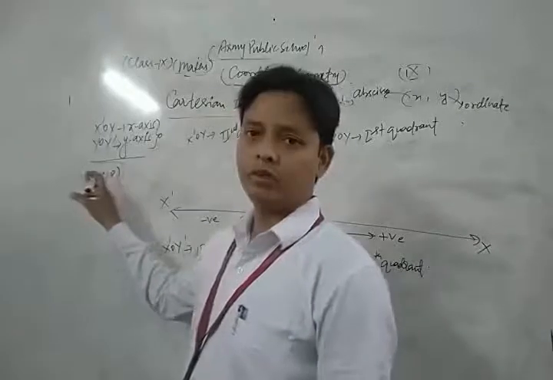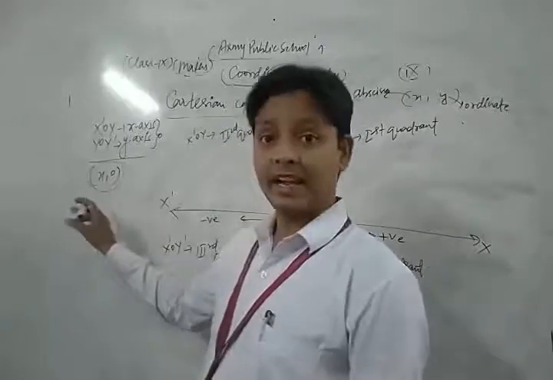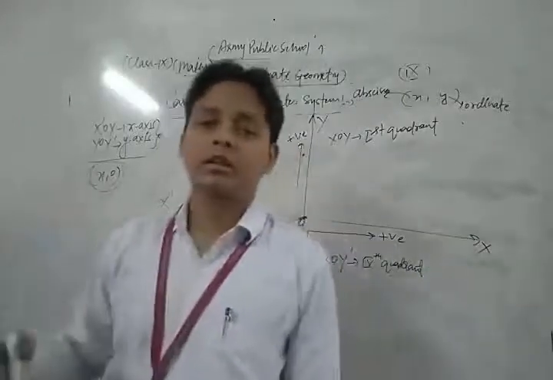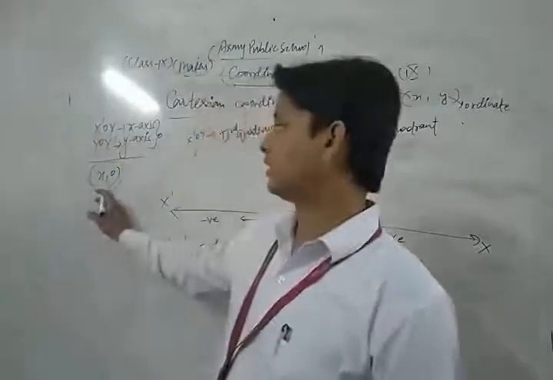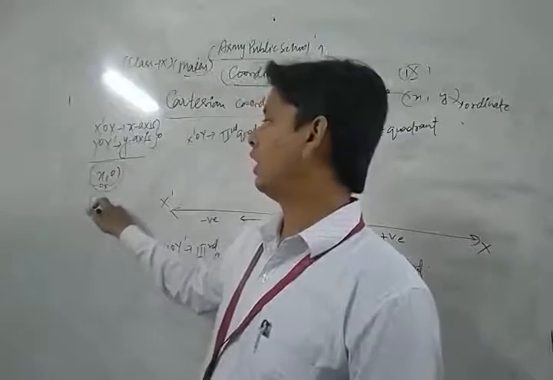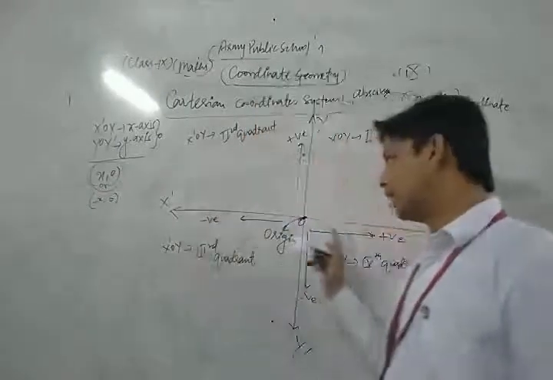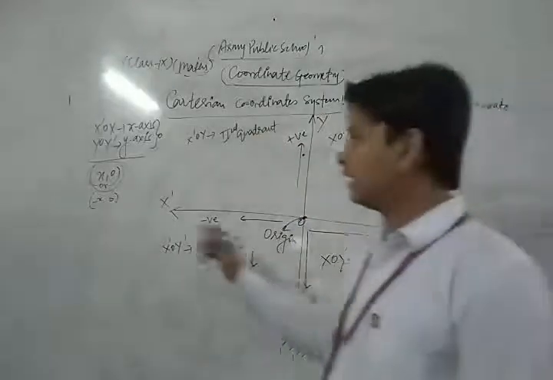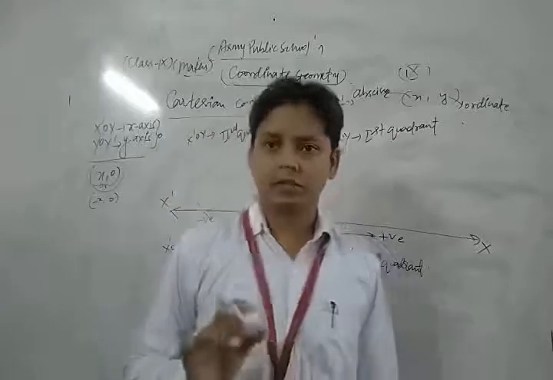So the point (x, 0) lies on which axis? On the x-axis. So the set of all points which lie on the x-axis is always taken as (x, 0) or (minus x, 0). For all points which lie on the x-axis, the ordinate must be equal to 0.